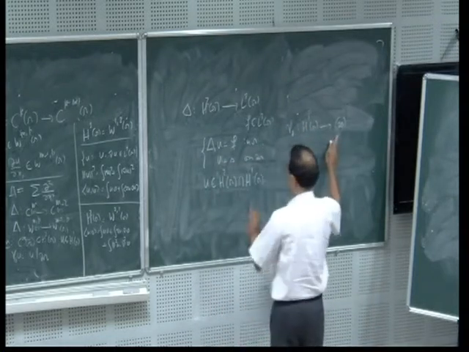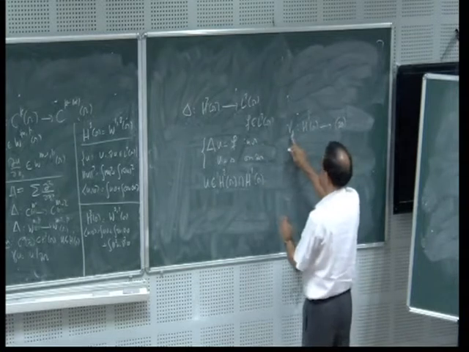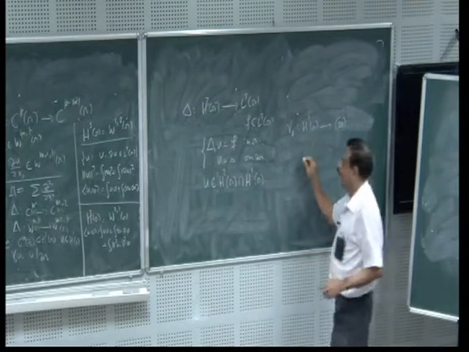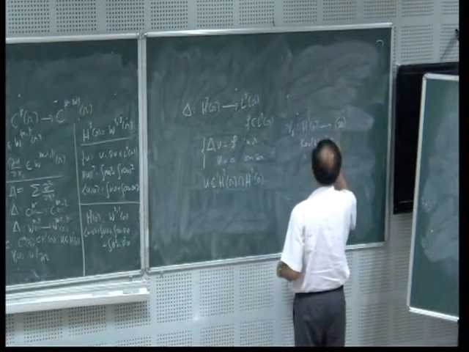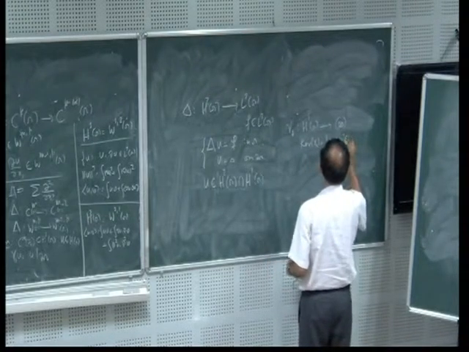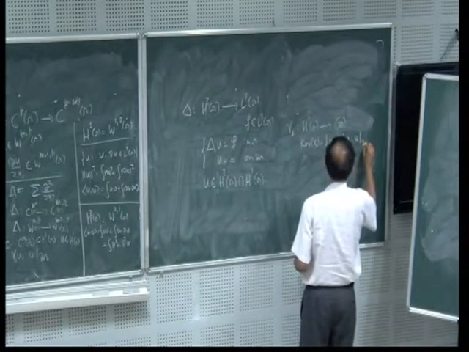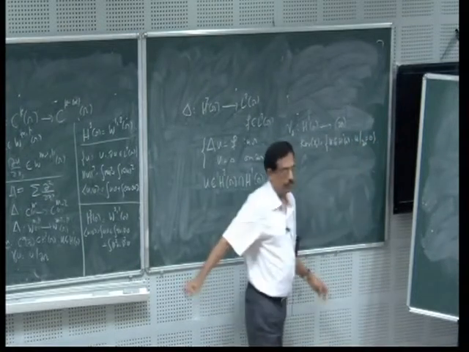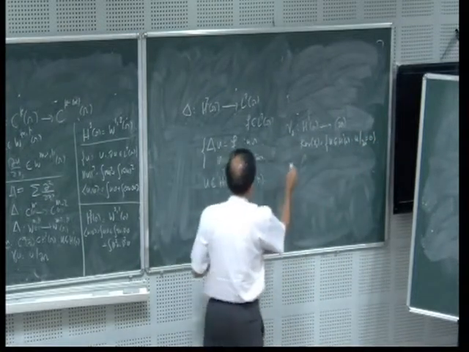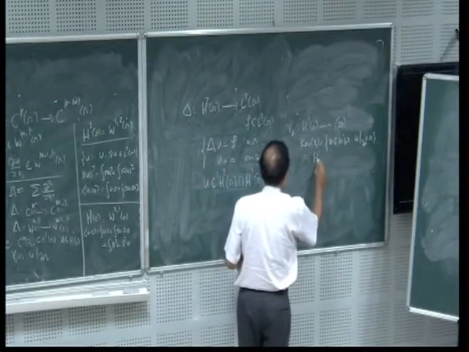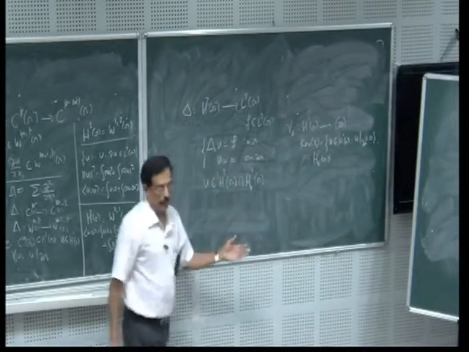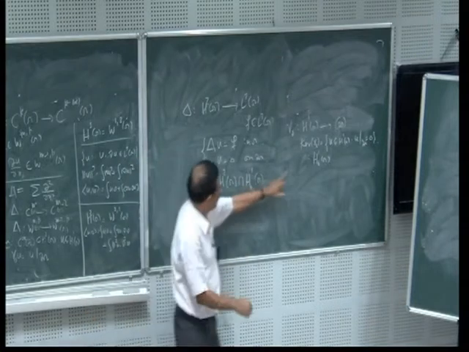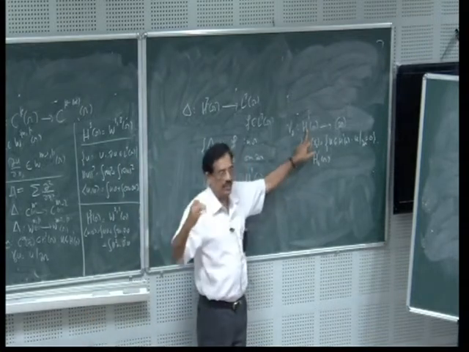Now γ0 is a linear, continuous linear operator. All I have to do is look at the kernel of this γ0. The kernel of γ0 is precisely equal to the set of u belonging to H1(Ω) such that u restricted to the boundary of Ω is equal to 0. I denote that by H1_0(Ω). This is a subspace of H1 such that the trace is 0.